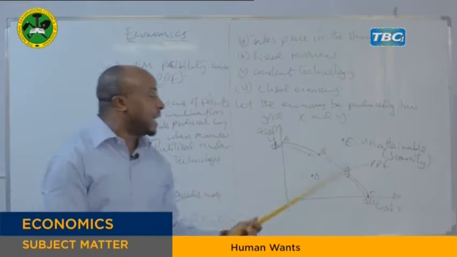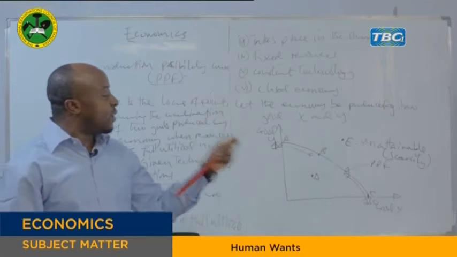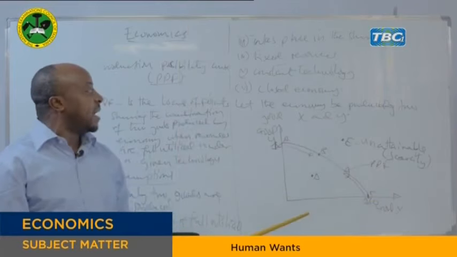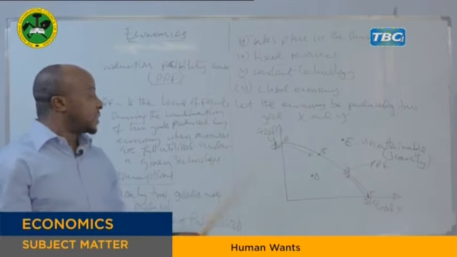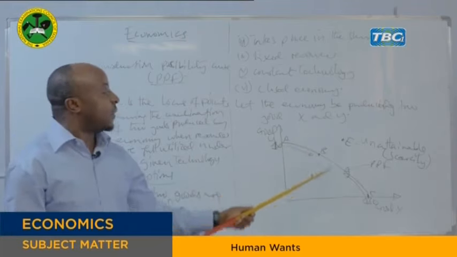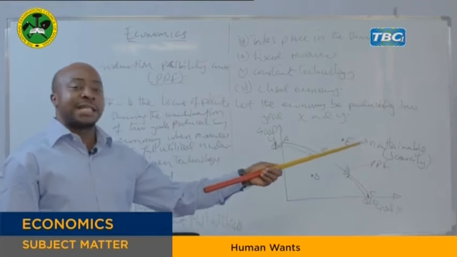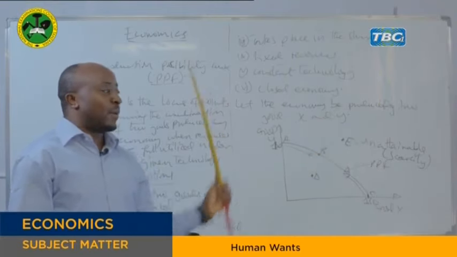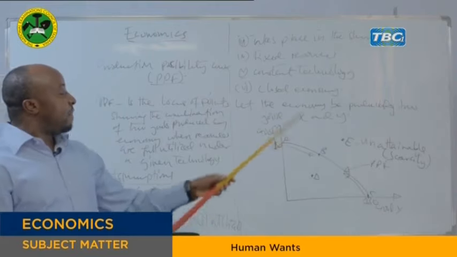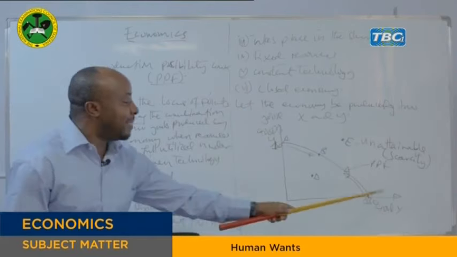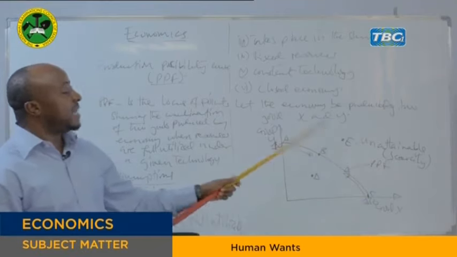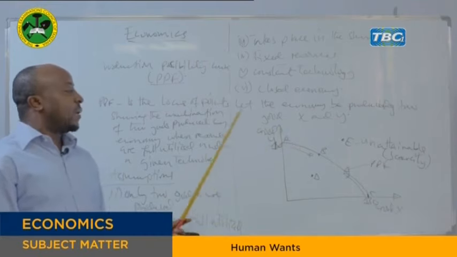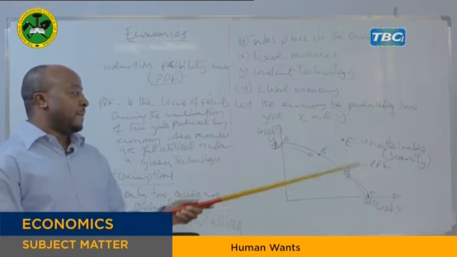For example, you need to increase labor, you need to improve technology, you need maybe to train and retrain workers to increase their productivity capacity, but also maybe you need to increase the size of resources. But with the given resources, we cannot attain this point. This is indicating scarcity, and it is called the unattainable combination for any production. So as you can see, we have tried to show how the PPF curve can be used to explain the problems we have discussed previously. So this is the PPF. So we can go and check again the questions there.